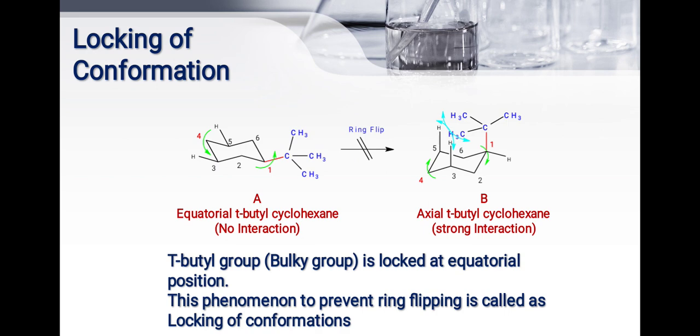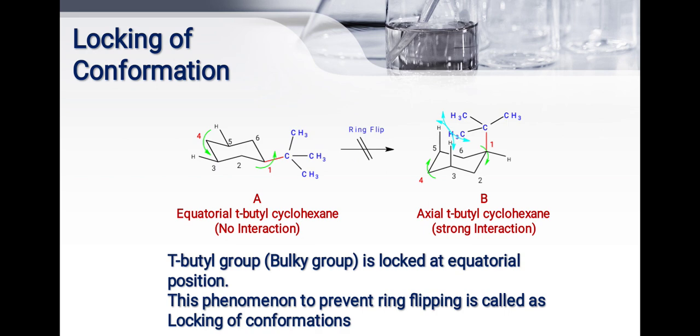In the exam, one question is always asked on this topic. So always remember, the tertiary butyl group is a very bulky group. So this bulky group is always present on the equatorial position, and when that group is present on the equatorial position, ring flipping is prevented, or ring flipping does not occur, and this is called a locking of conformation. Why does it occupy the equatorial position?